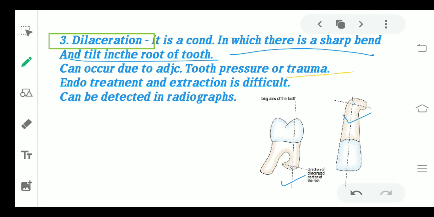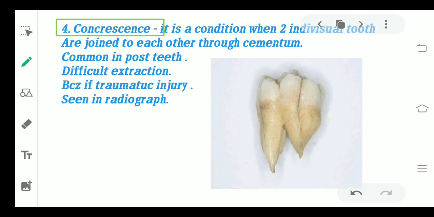Endodontic treatment, RCT, becomes very difficult in this kind of root canals, and the extraction is also very difficult. You cannot see this in the general examination or the clinical examination when you are examining your patient, but it can particularly be detected in the radiograph. The next we have is concrescence.